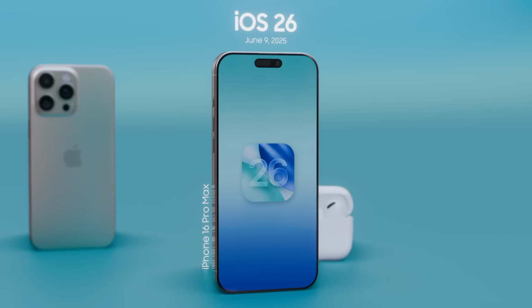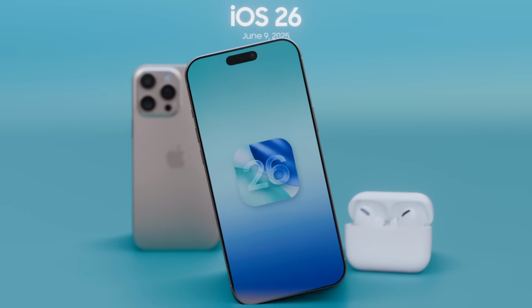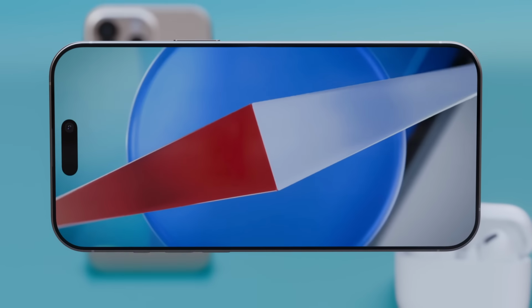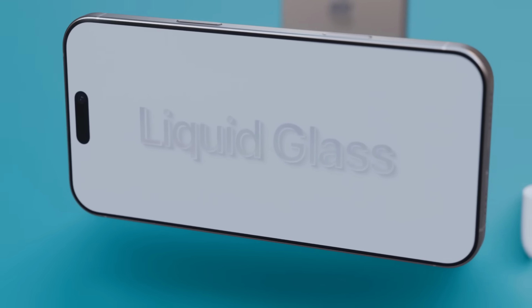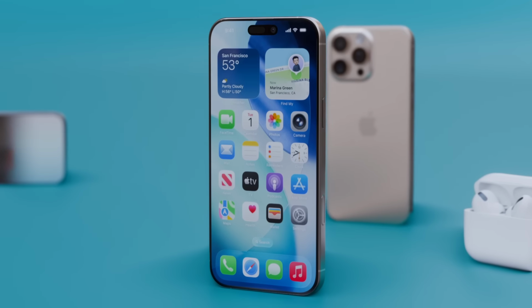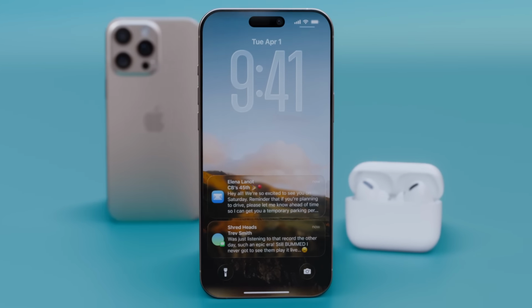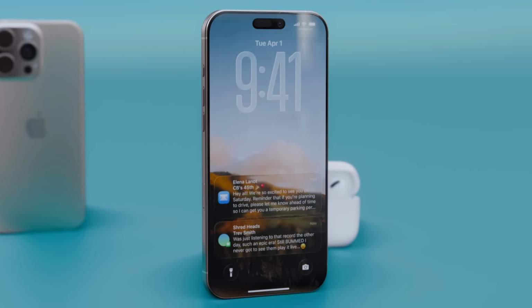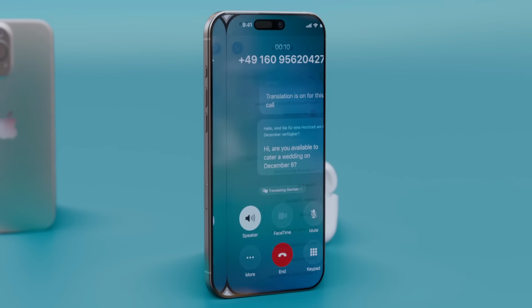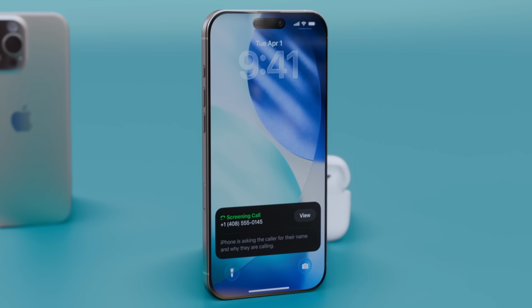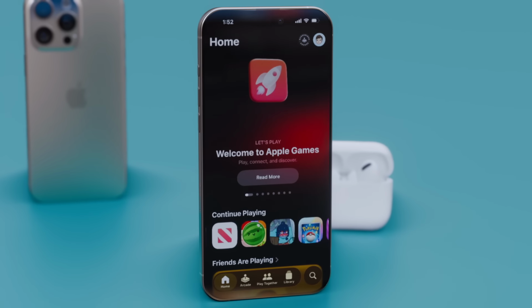iOS 26, launching in mid-September 2025 alongside the iPhone 17, marks Apple's boldest redesign since iOS 7 with its new Liquid Glass aesthetic, a translucent, reflective interface inspired by visionOS that refreshes icons, Control Center, lock screen, and more, putting content front and center. This update also introduces powerful AI-driven features like smart reminders, live translation, call and message screening, and a new pre-installed Apple Games app that unifies titles from the App Store and Apple Arcade.